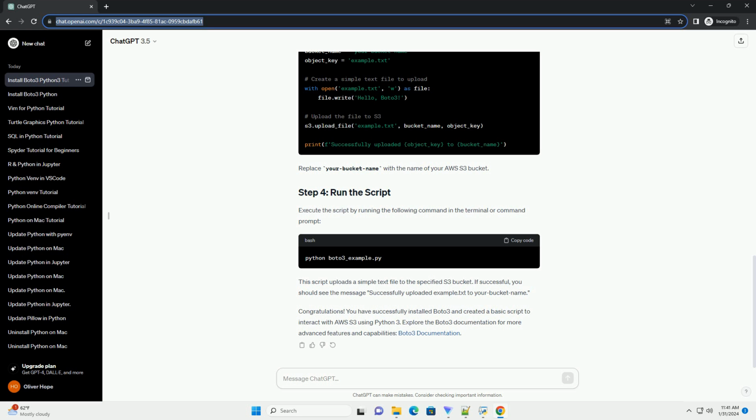This script uploads a simple text file to the specified S3 bucket. If successful, you should see the message "Successfully uploaded example.txt to your_bucket_name." Congratulations! You have successfully installed boto3 and created a basic script to interact with AWS S3 using Python 3. Explore the boto3 documentation for more advanced features and capabilities.